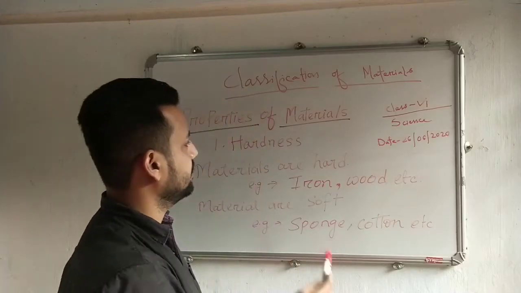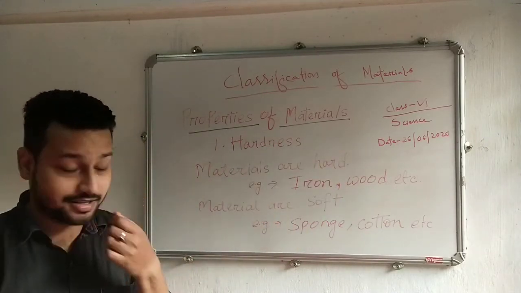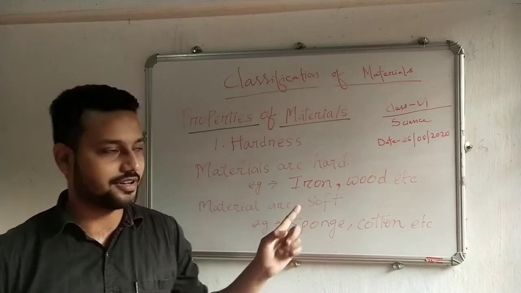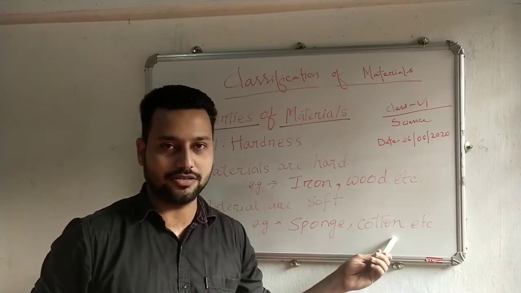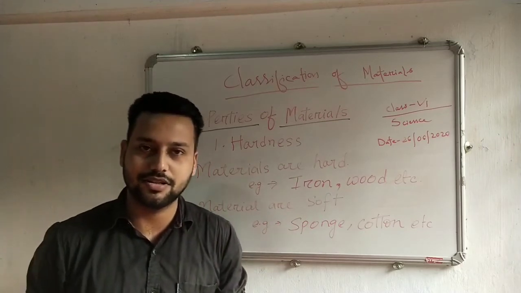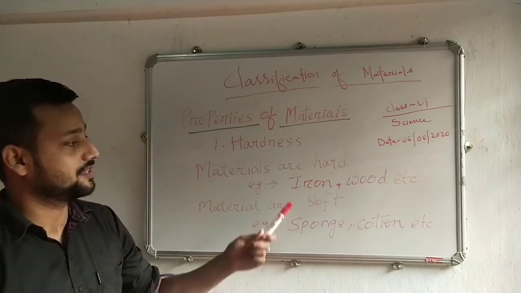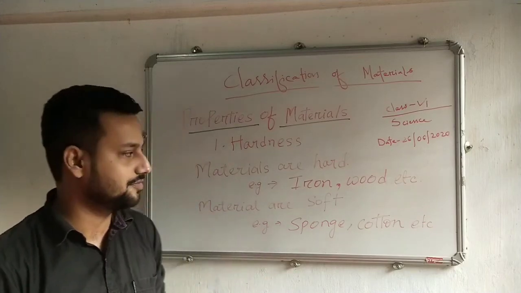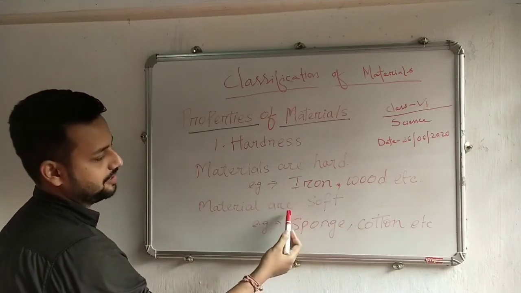So now let's discuss the properties of materials. The first property is hardness. Materials that are hard are called hard materials. Materials that are soft are called soft materials. Examples of hard materials are iron and wood. Examples of soft materials are sponge and cotton. To distinguish between hard and soft materials, hard material cannot be squeezed, but soft material can be squeezed. So this is the difference between hard and soft materials.